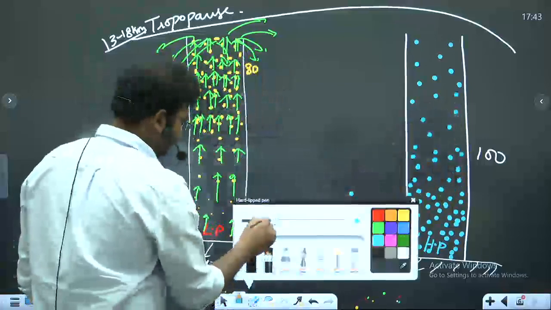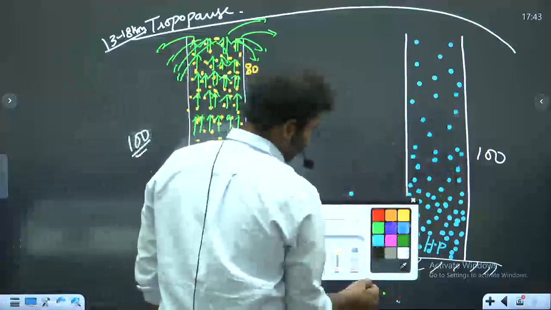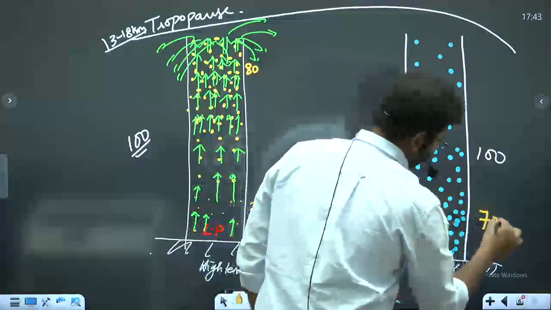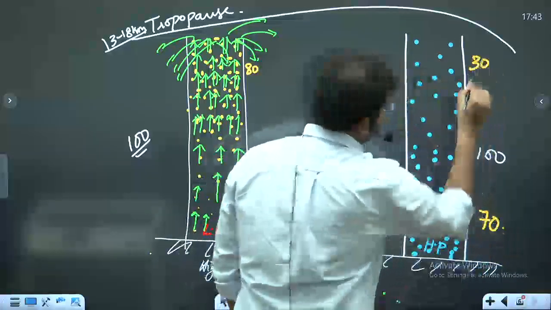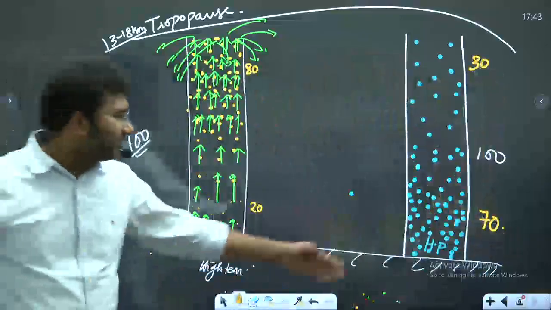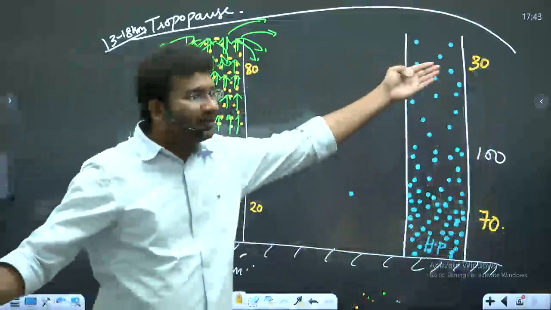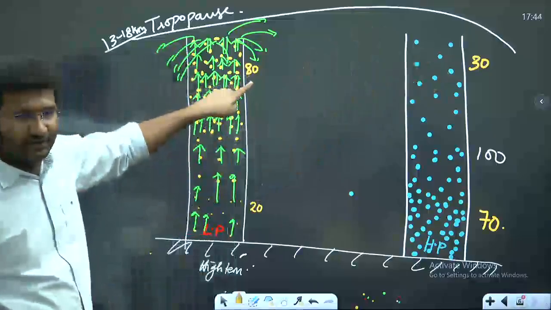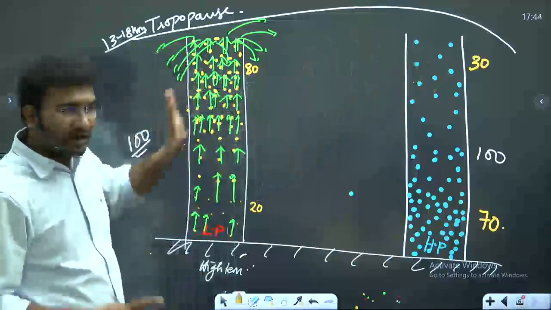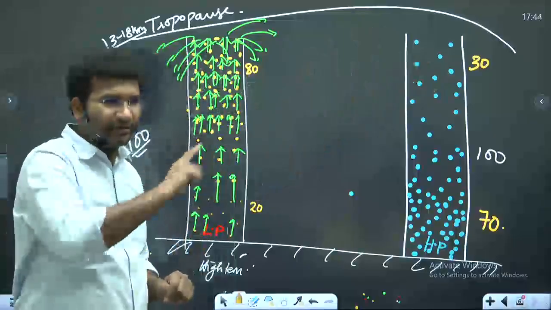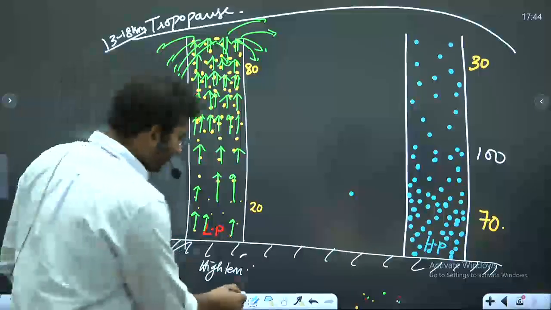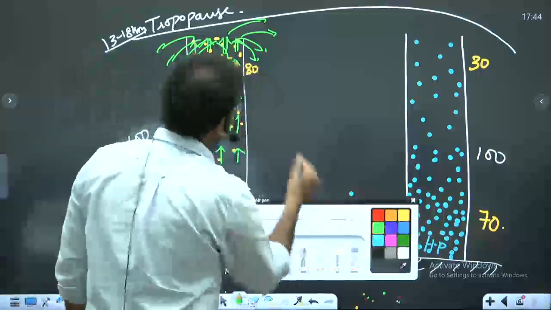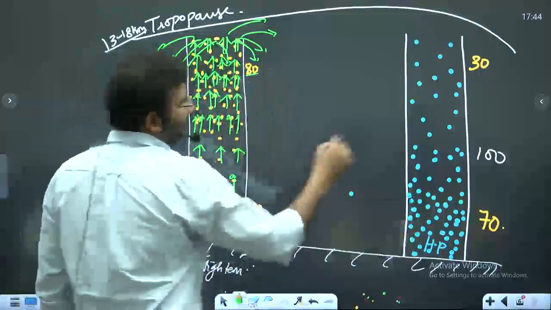So that means 70 units must be present here and 30 units are present here. So आप बताओ यहाँ पे कितने units है? 80. So I always told you, you have to compare your pressures at the same height. So you compare the height of these two as compared to 80 and 30.